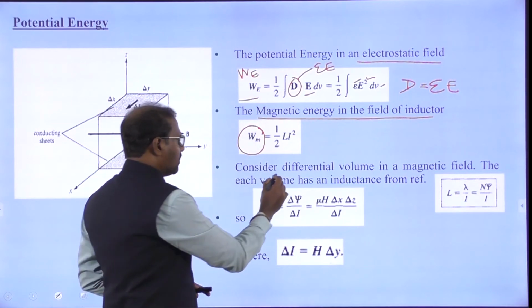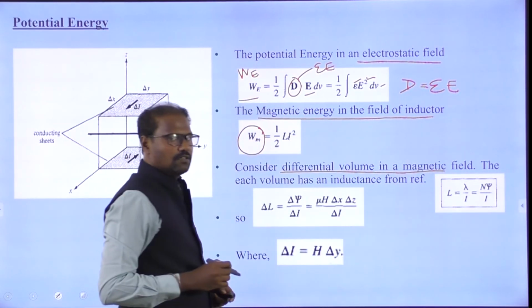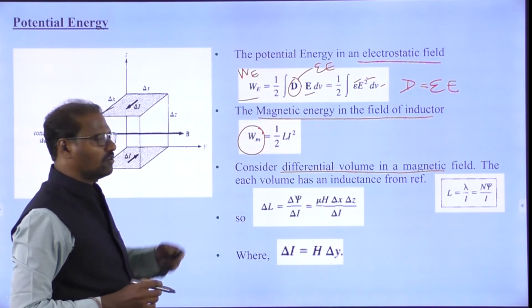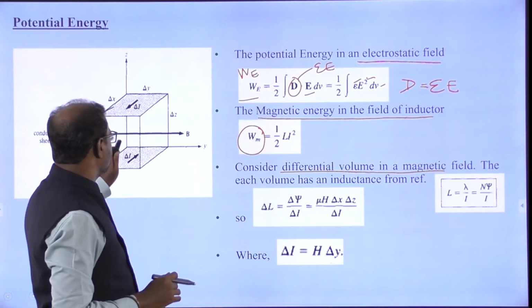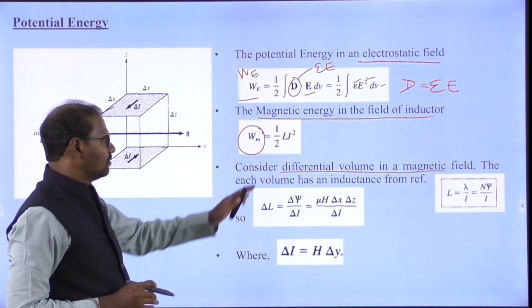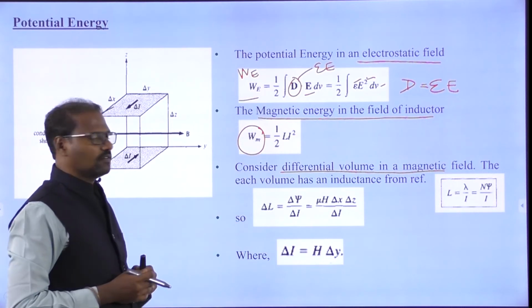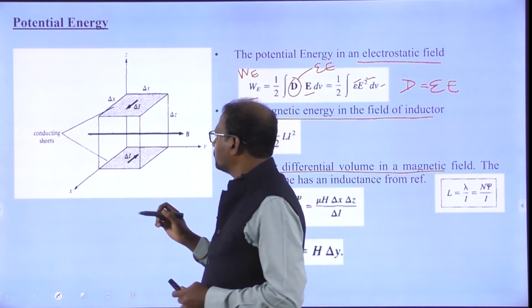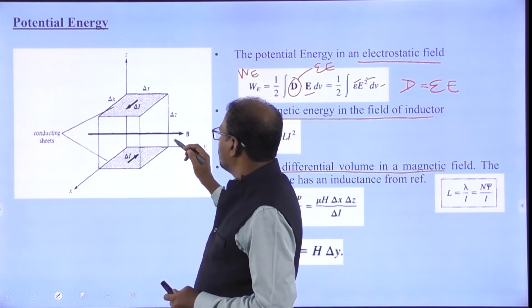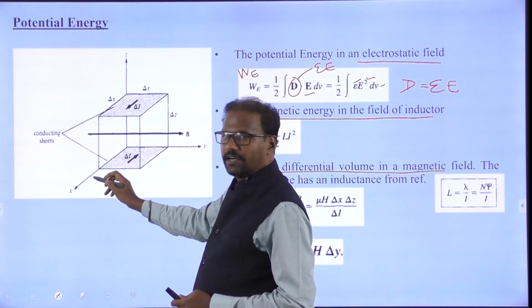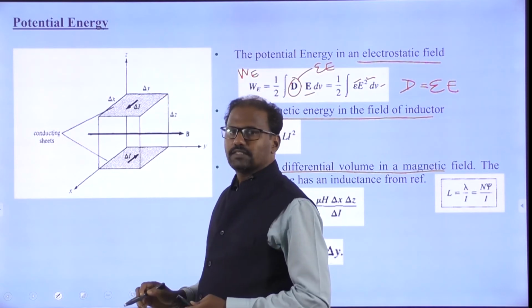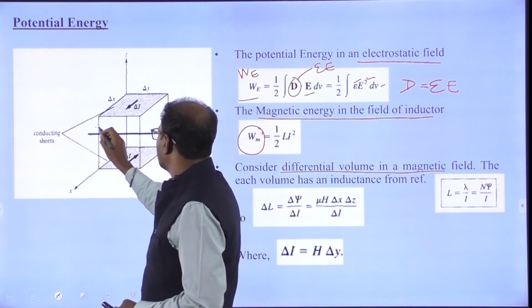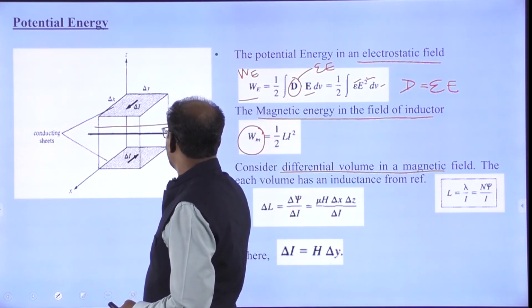Now I am going to consider one differential volume. If you look at the diagram, I am going to keep it as a cube, located along the x and y directions. The current is moving in the y direction. This is the current, and we can call this B. B means magnetic field. Wherever there is current, there is a magnetic field.